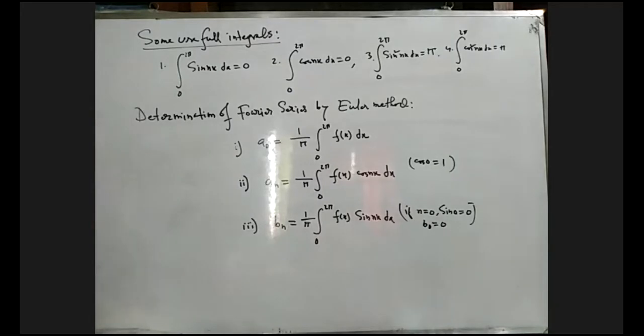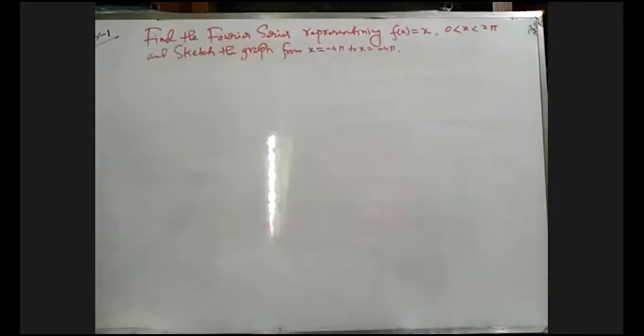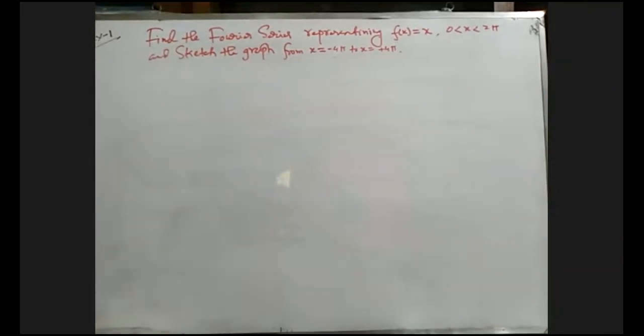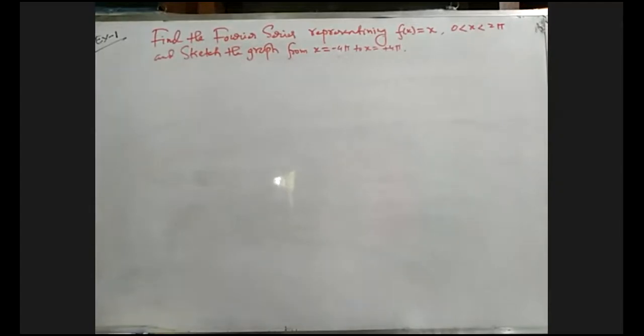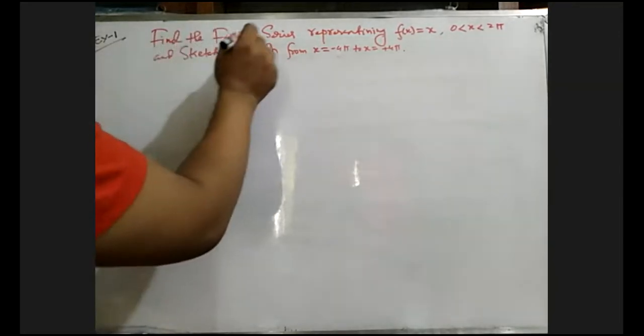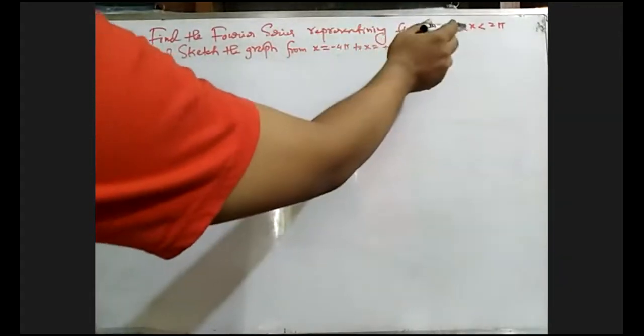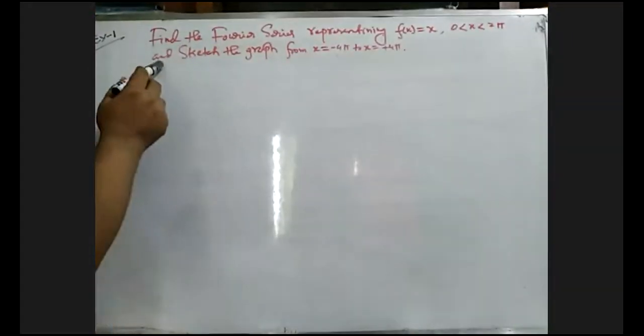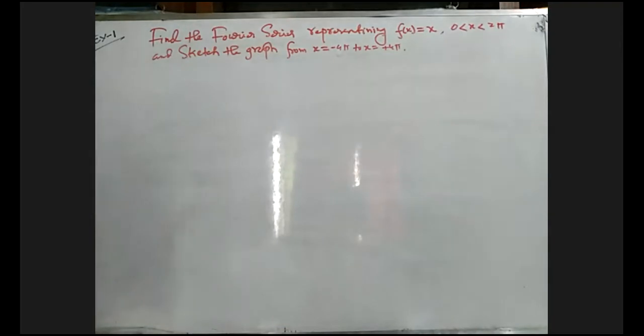Now we will try to solve an example using this. First example: how to find the Fourier series of any function by using the Euler method. Find the Fourier series representing f of x equals x, where x lies between 0 and twice pi, and sketch the graph from x equals minus 4 pi to x equals plus 4 pi. Actually, how can we find the Fourier series of this function?